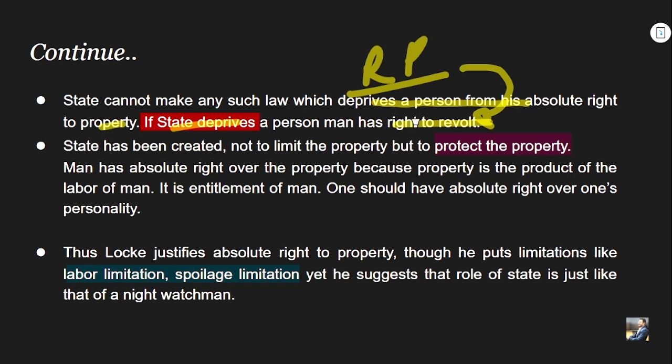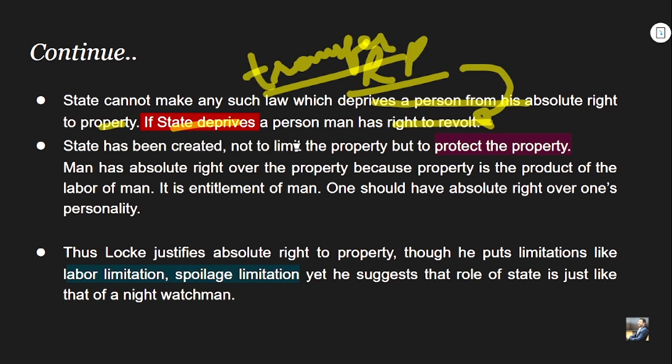Man has, and what is revolt according to Locke? It is basically the transfer of power from one set of people to another set of people. What does this mean? It is basically a government which is trying to encroach over one's property, which is trying to deprive the people of their right to property. They can basically change the government. They can transfer the power from a particular government to a new government, right? So this is the basic idea about Locke's right to property, right?